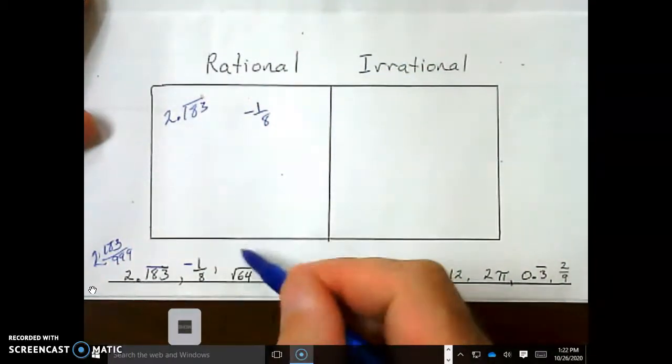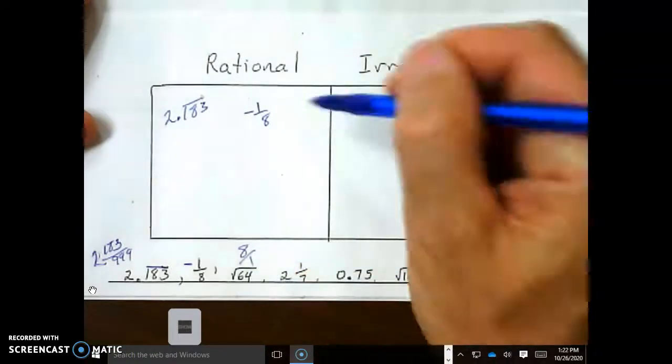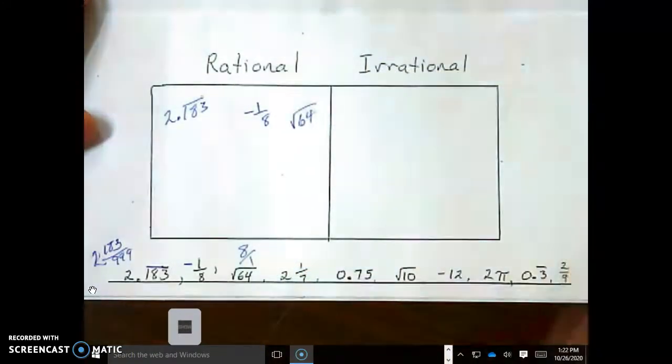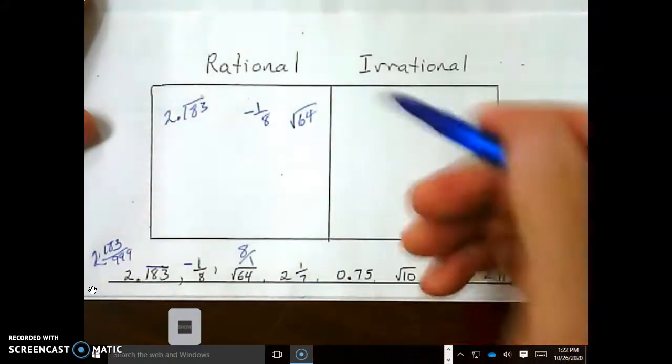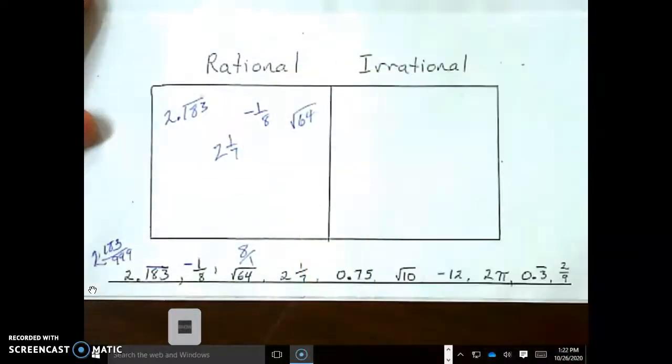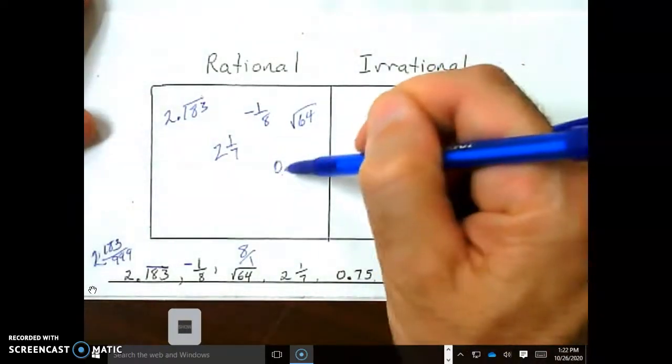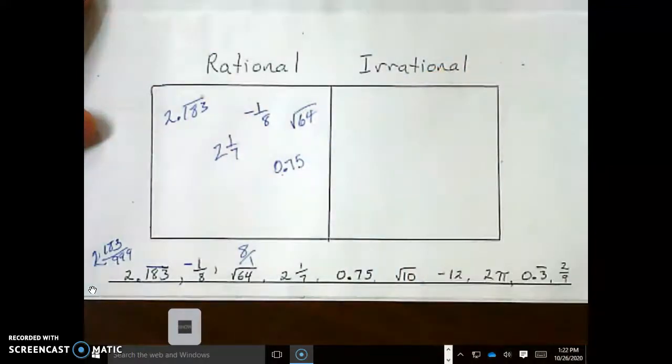That's an 8. 8 is the same as 8 over 1. So the square root of 64 goes here. That can be made into an improper fraction, 14 plus 1, 15/7, right? See, most of what we work with our whole lives are rational numbers. We don't work with these very often. But 0.75, oh wait, we don't call it that. 75 hundredths. That can be written in the form a over b.